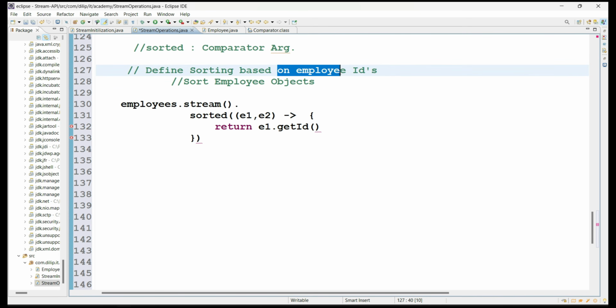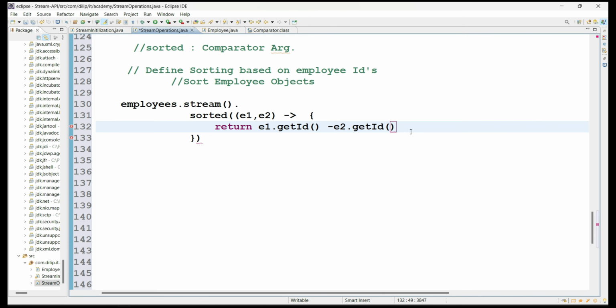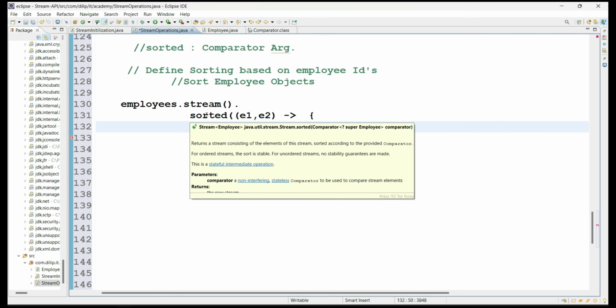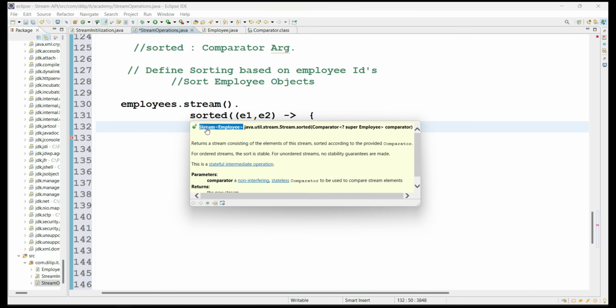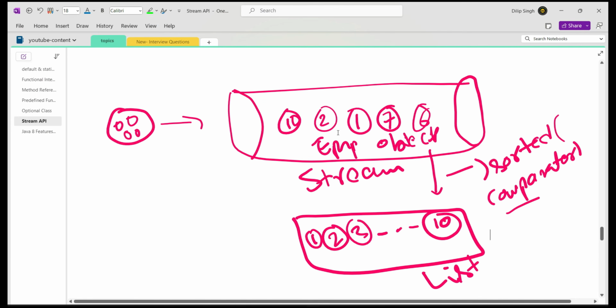If you take it based on employee salary or employee's age, then you have to use those values. Here it is e1.getEmployeeID minus e2.getEmployeeID. So based on this comparison, we are making the values. Now what will the sorted method return? Again, a stream of employee objects. That means internally this stream will be sorted with respect to 1, 2, 3 like that, and again you are going to get one more stream instance from this operation.